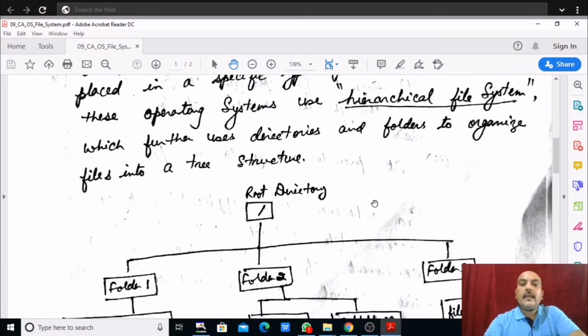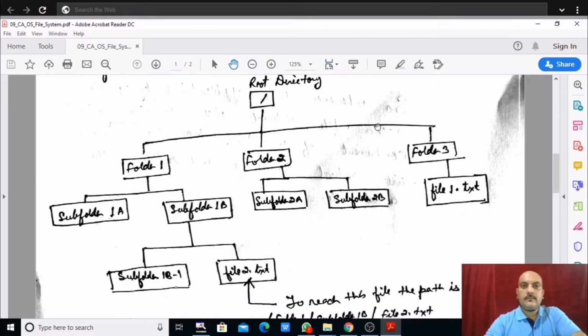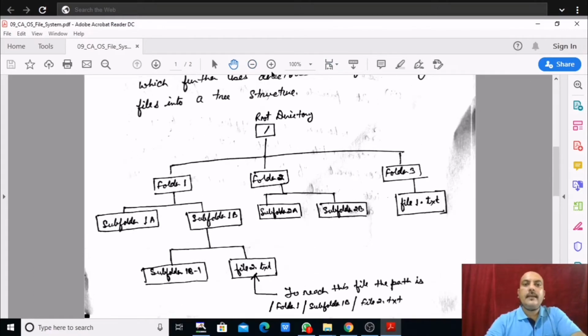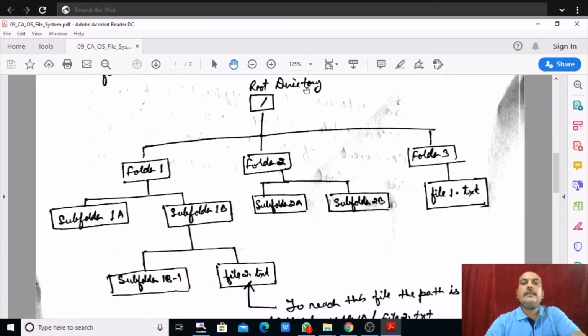Now see here the structure of the tree in a file system. So here this is the root directory, which is denoted by a forward slash. So this is the root directory, and with this root directory there are many folders.